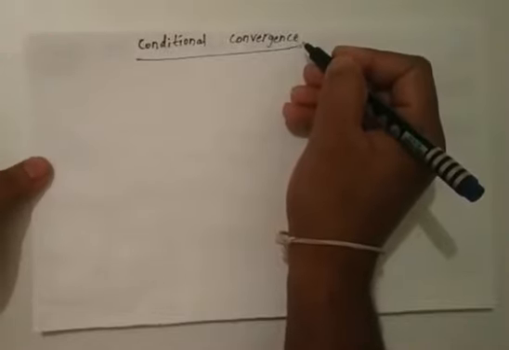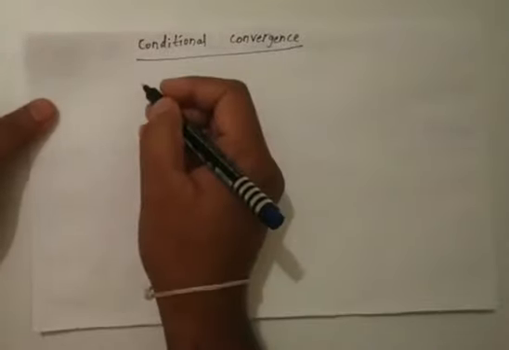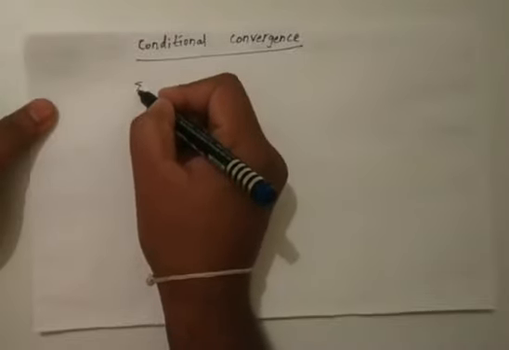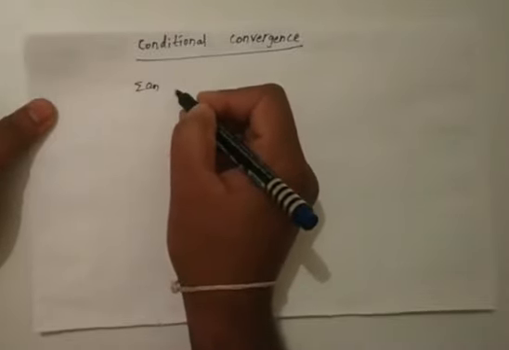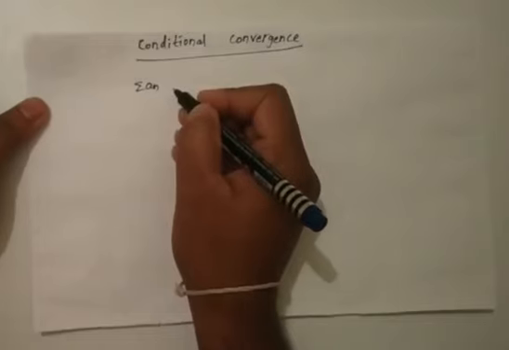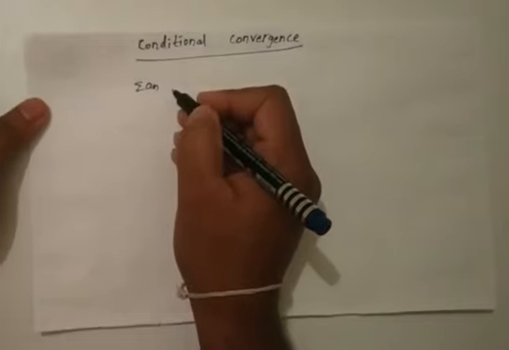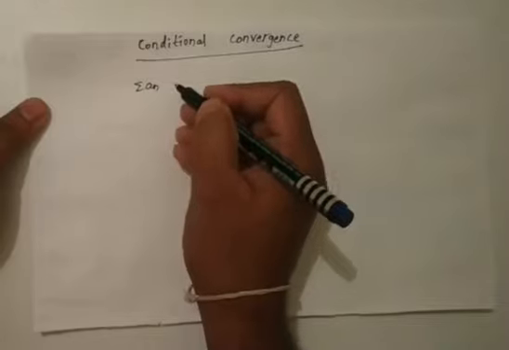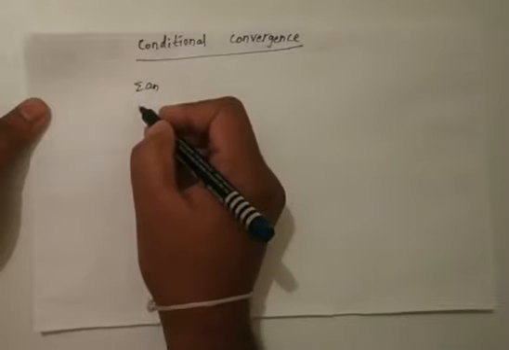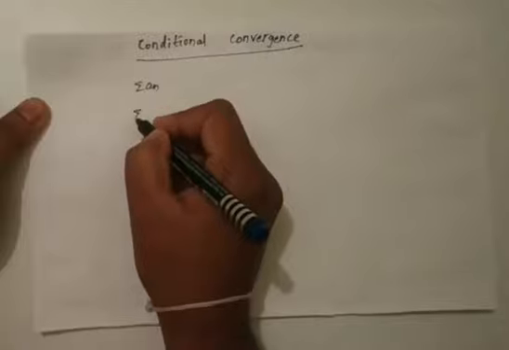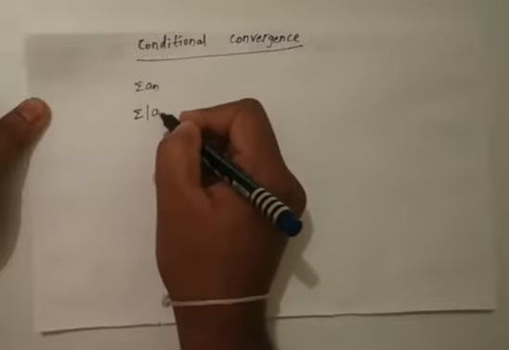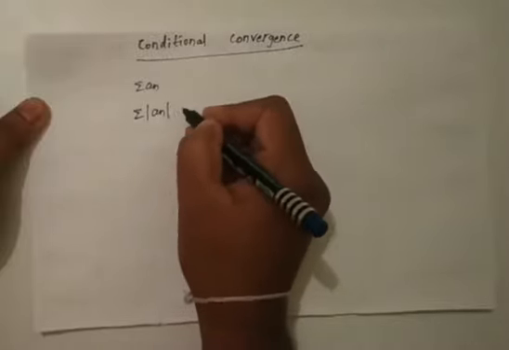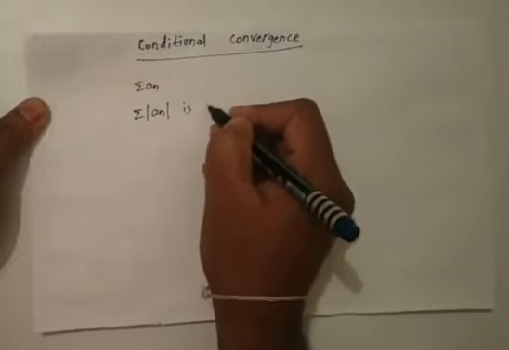For this, let us consider summation an, any series. That means here the series may be positive or negative or positive and negative. Okay, if the series summation of modulus of an is divergent.